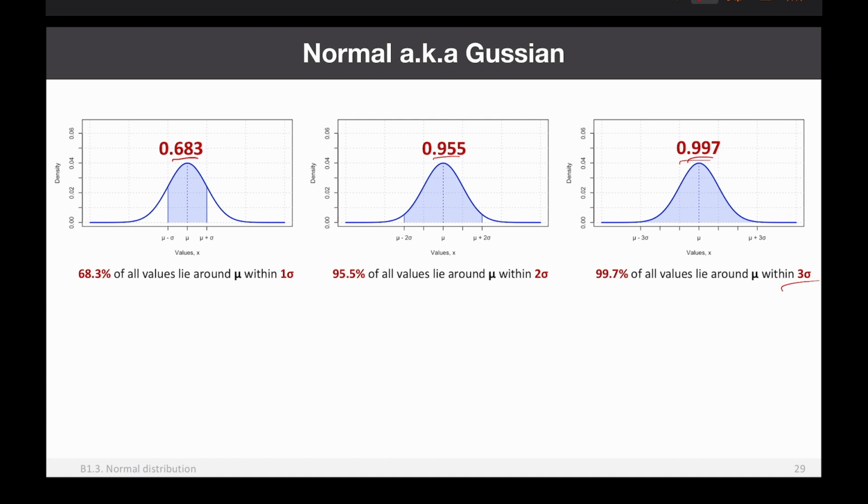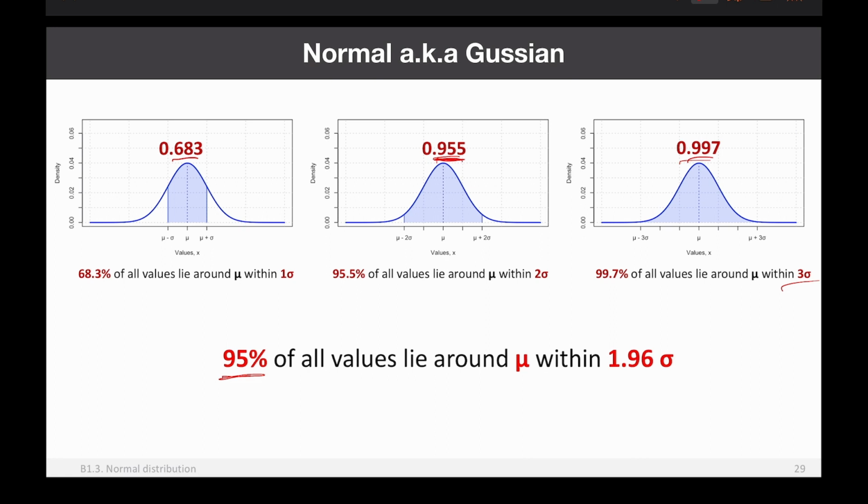You can see these numbers are not nice numbers, right? You have a lot of decimals. So if we think about some nice number, for example, 95%, in this case 95% is a little bit smaller than that. So it means you need to go a little bit less than 2 sigma away. And that's exactly 1.96. So if you want to get exactly 95% of the most common values, which lie around mu, you need to go 1.96 sigma away from mu in both directions. We will actually prove this experimentally also in this learning sequence.